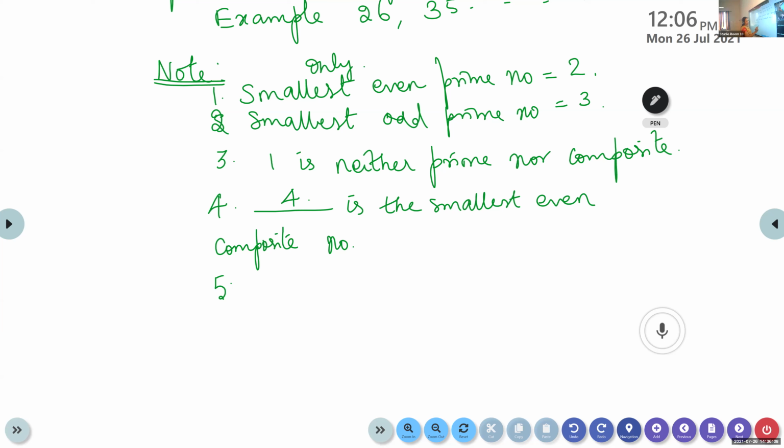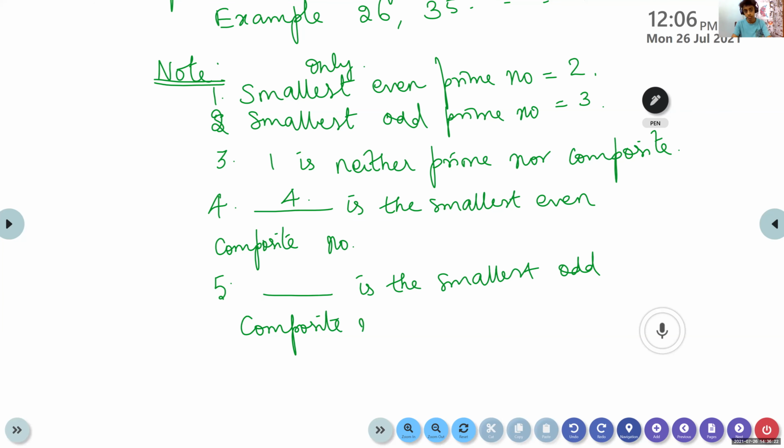Next one, dash is the smallest odd composite number. Composite number, not prime. 9 is the smallest odd composite number.